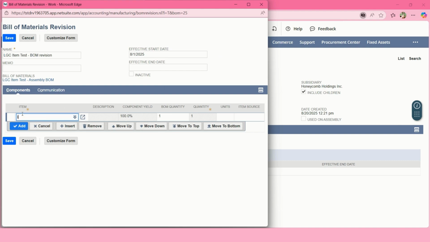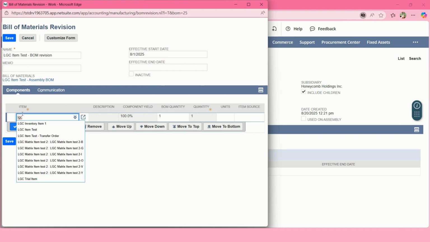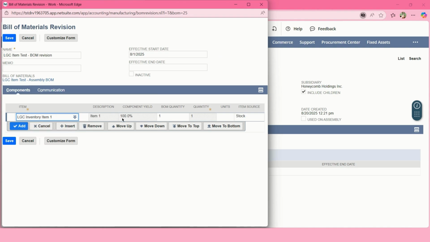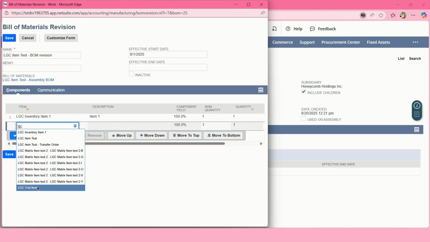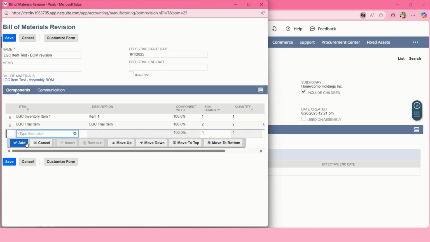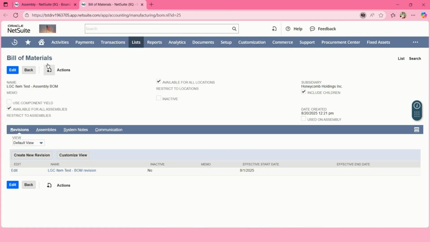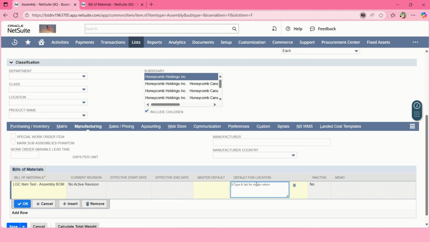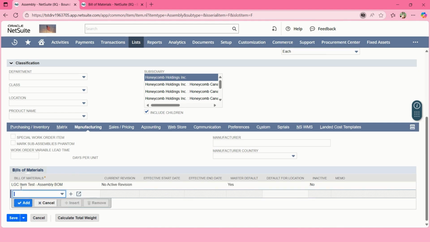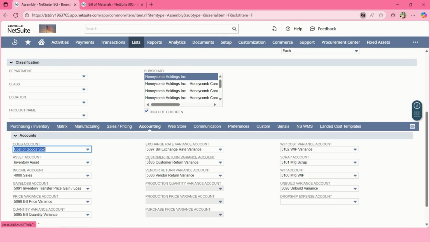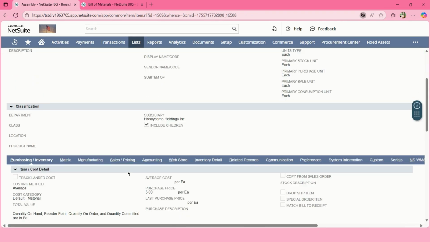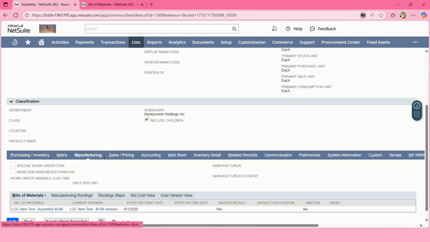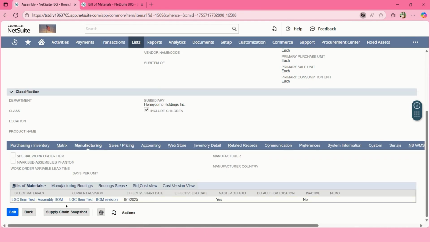Next, add the components and their quantities that make up the assembly item. Fill in any other necessary details, and then click Save. And that's it! You've just created an assembly item, a bill of materials, and a BOM revision in NetSuite.